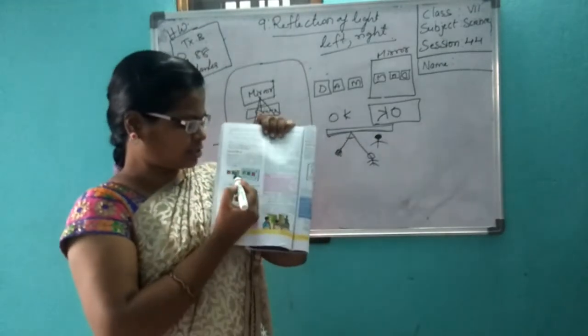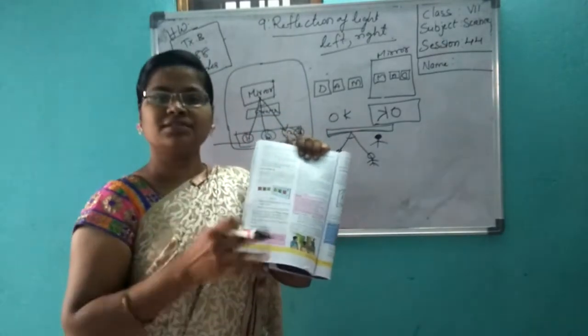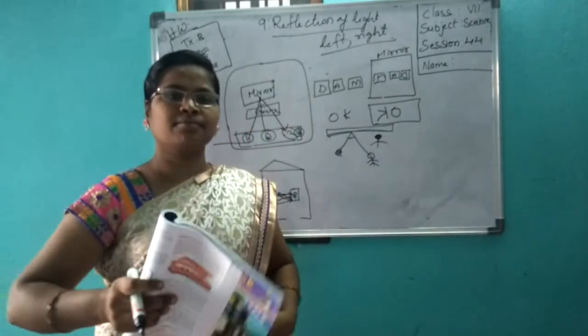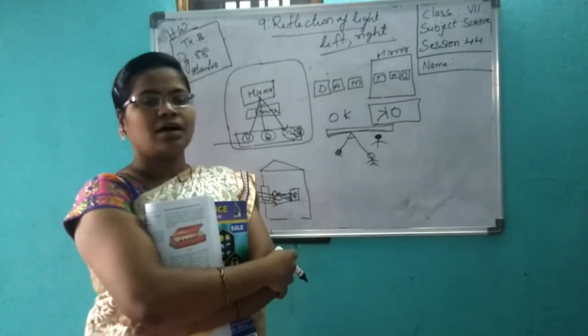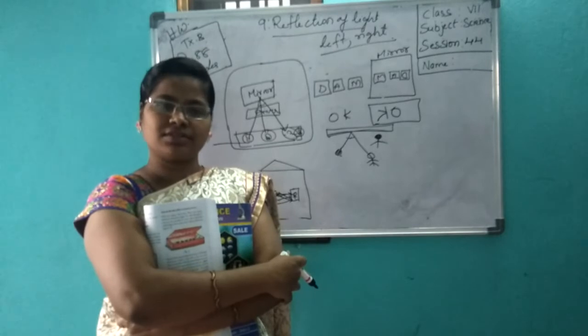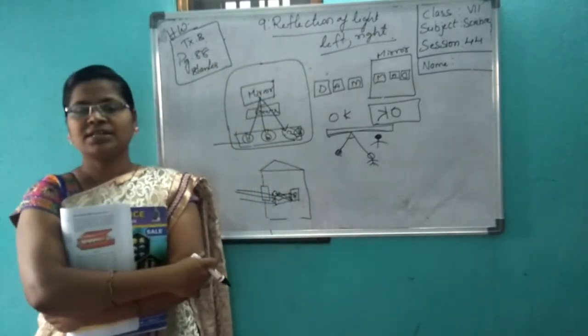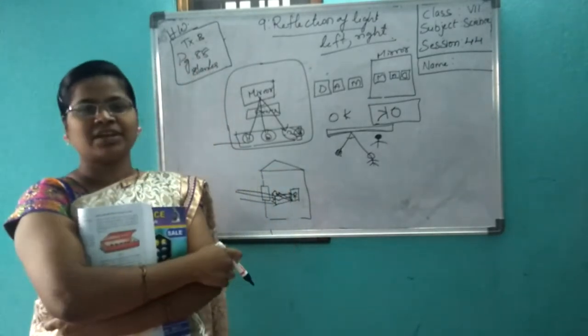Now, in this picture you see D has changed, but A and M are similar. Now a very interesting thing: ambulance. When you see an ambulance, how is it written in reverse? Why is it written in the opposite way?